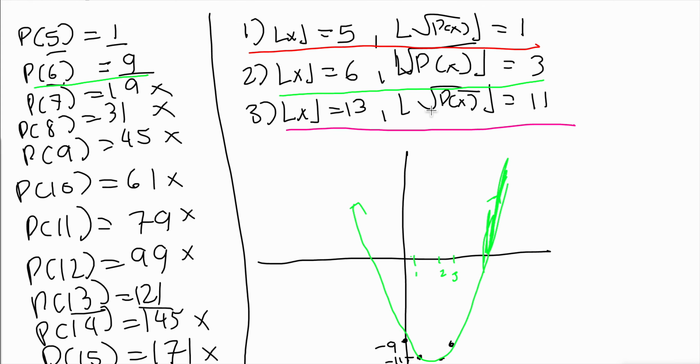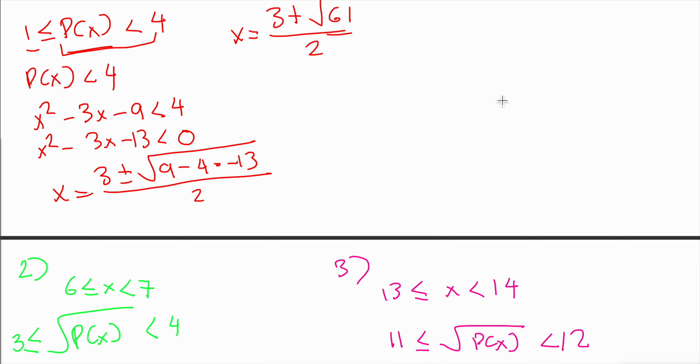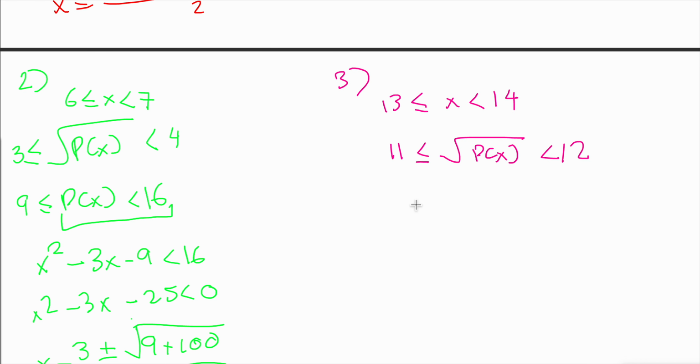So if the floor of x equals 13, that means 13 is less than or equal to x, which is less than 14. And we also have that 11 is less than or equal to the square root of p of x, which is less than 12, because the floor of the square root of p of x is 11, so that's what this equation means. And again, we're just going to undo this: 121 less than or equal to p of x less than 144.